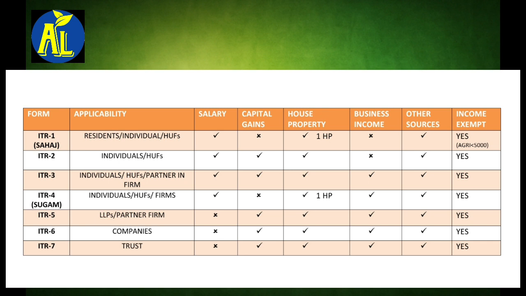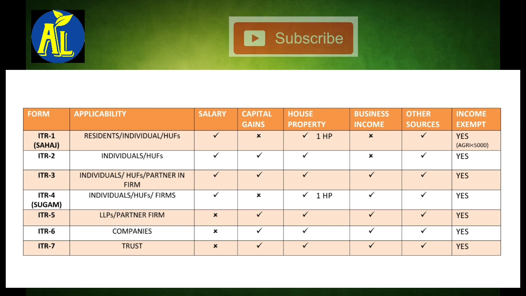The next is ITR 4. It is also called SUGAM. It is for professions, business, Hindu undivided families and for partnership firms. The next is ITR 5. It is for investment funds, business trust, estates of insolvents, estates of the deceased. ITR 6, ITR 7 is also dealing with the businessmen.